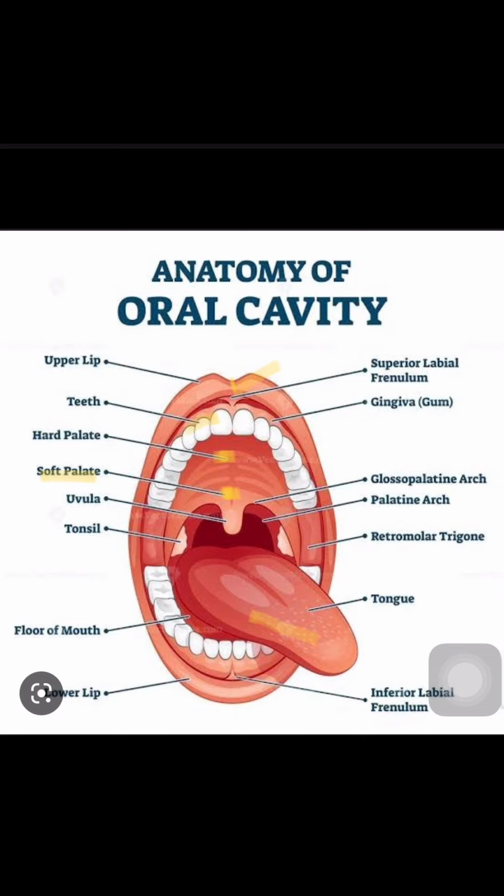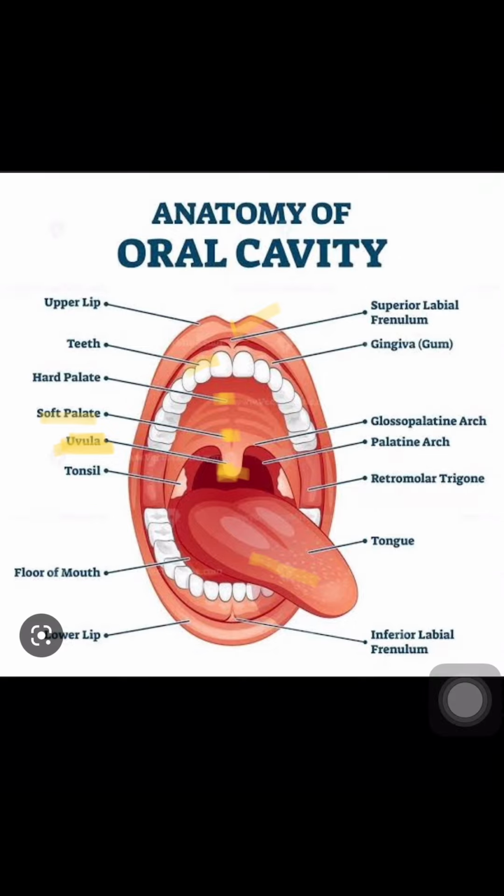Then the muscular structure hanging down between the hard palate and the soft palate is called the uvula. This is the uvula, you can see here. This is the uvula, hanging down from the hard palate and soft palate. After that, on the lower part of the soft palate, we have one structure